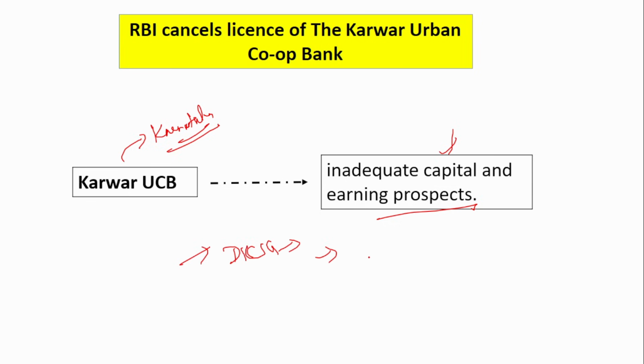Under DICGC, the customers will be provided money up to 5 lakhs, because the insurance amount under the DICGC is 5 lakhs. So up to 5 lakhs, the amount will be provided to the customers.